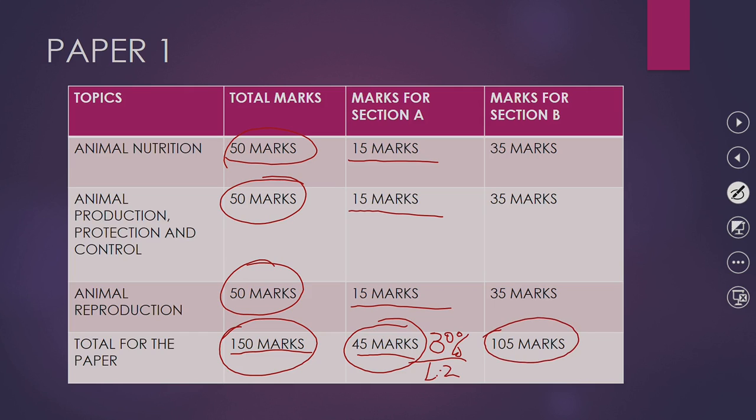These 105 marks come from 35 marks from question 2, which is animal nutrition.